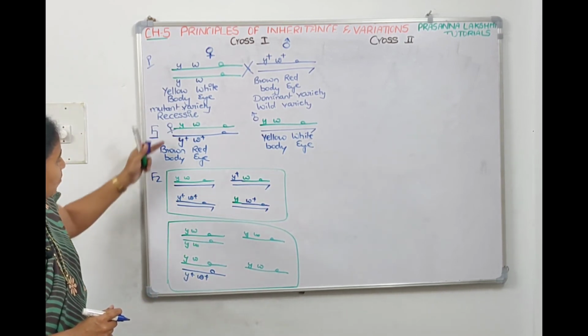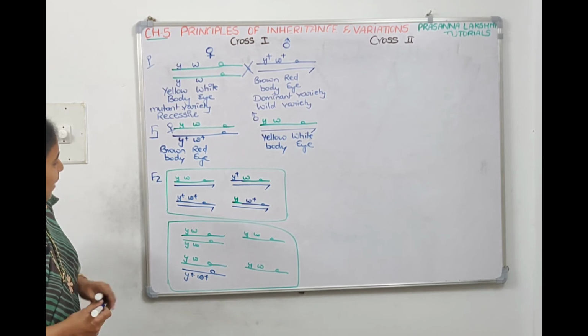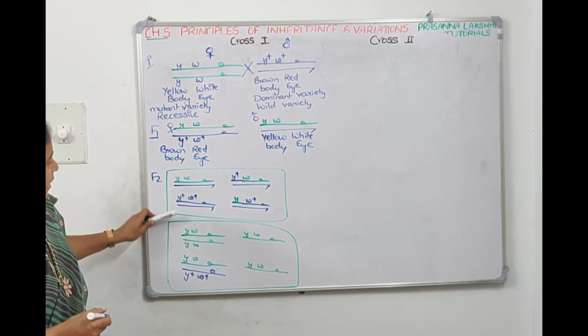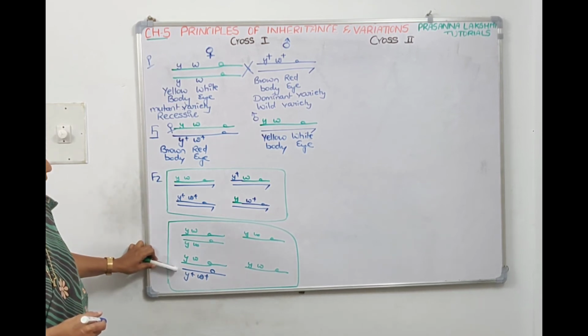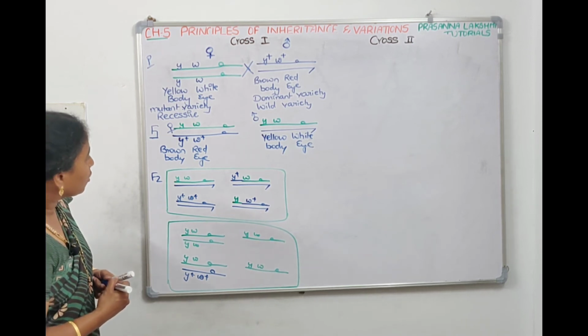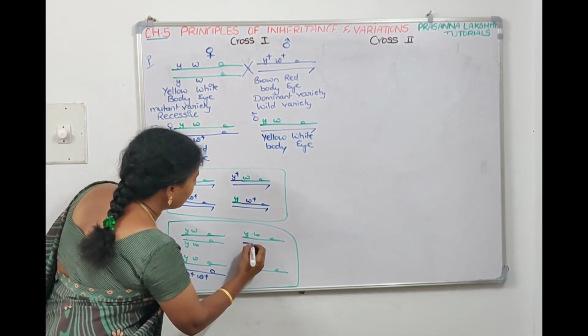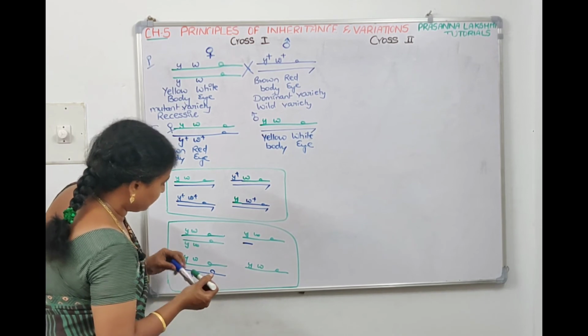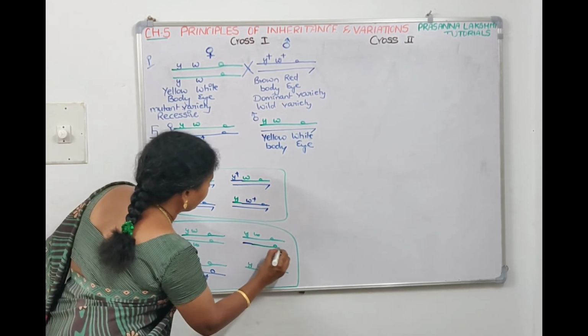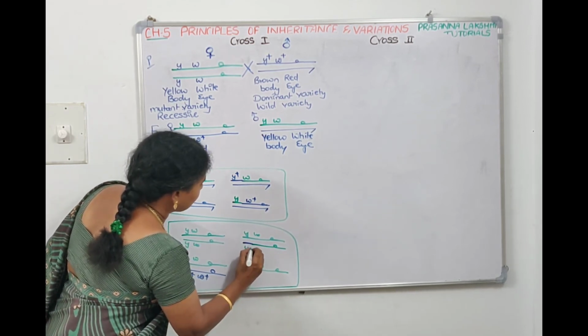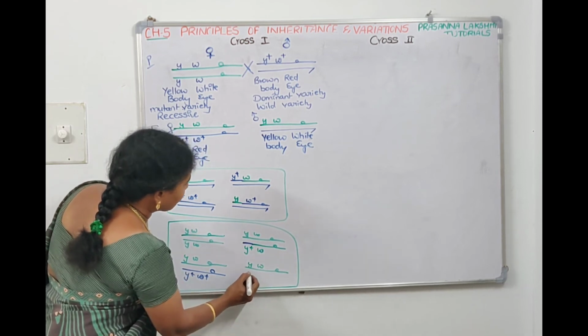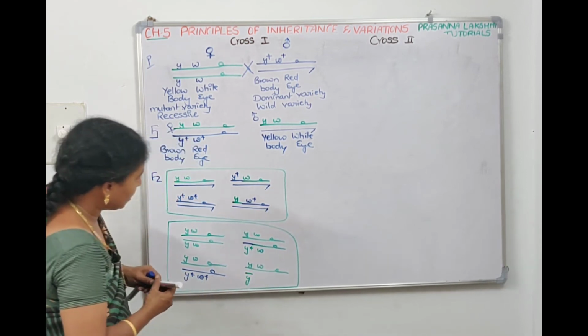The same we have done. Green chromosome came here, blue chromosome came here. So this is parental, this is also parental, this is also parental, this is also parental. What is recombination? Recombination means if this is blue and next one green comes on, means Y plus is coming with W, and the other one Y is coming with W plus.